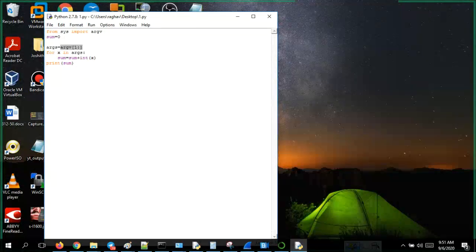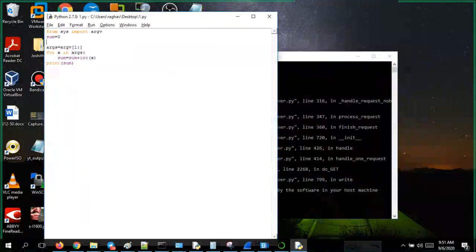Whatever values I give in the argument values, I don't want the first one because it is the file name. So all remaining values, whatever I give in the command line, like 10, 20, 30, should be assigned to a new list. So this will be the new list args. Then I want to read each and every value of x and sum them to get the total sum. So let's take this and run this from here.